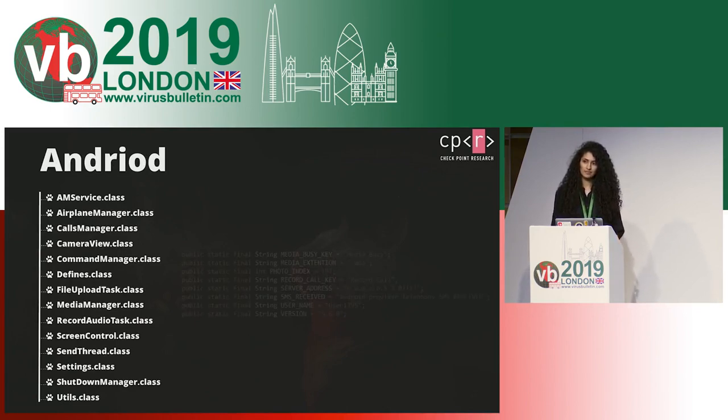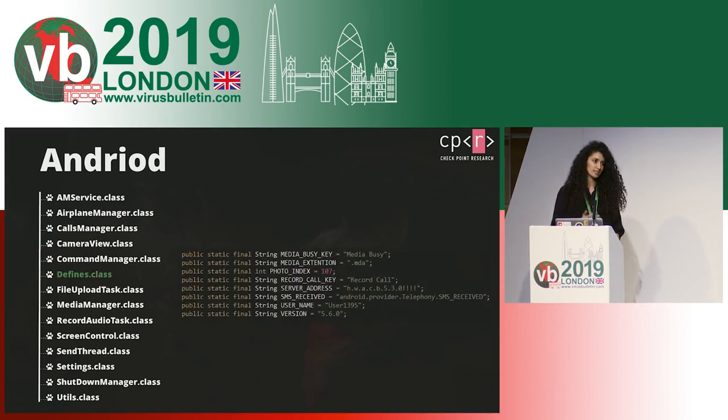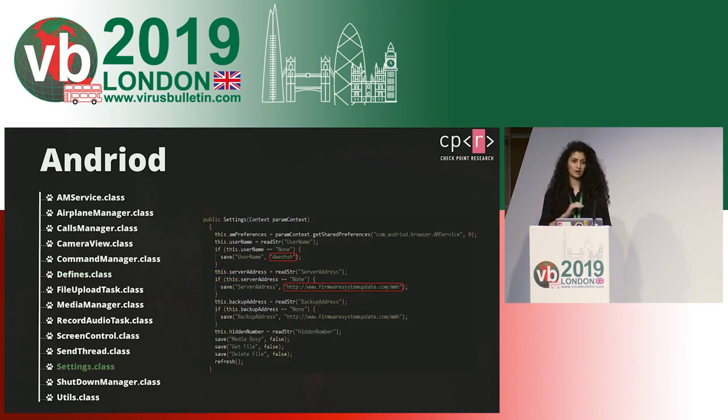Starting out with the defines class in this package, as the name suggests, it defines variables for the app to use. So it sets a username, which is supposed to be a short description or a code name of what the app does, a version number, which is 5.6.0 in this case, and a server address, which is a string. It's not even a server address. Surprisingly, the app never references the username or the server address values in this case. It redefines them in the settings class. So these previous values are never used in the code, they're never referenced, and they're absolutely useless and could have been removed from the code. I think they were left there from a previous version of the app.